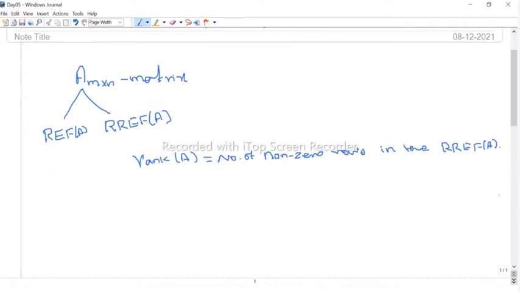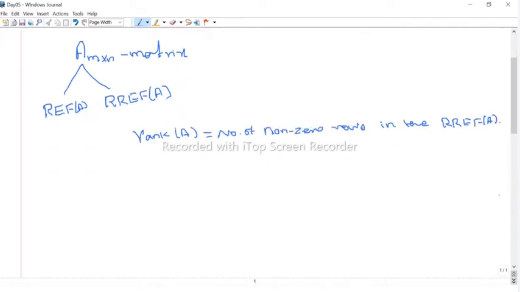So we define this rank of A. Otherwise, we can define it as the number of linearly independent rows of A. Better to take this definition: rank of A is the number of non-zero rows in the RREF. So given any matrix, first reduce it into RREF, and then state the number of non-zero rows as the rank.